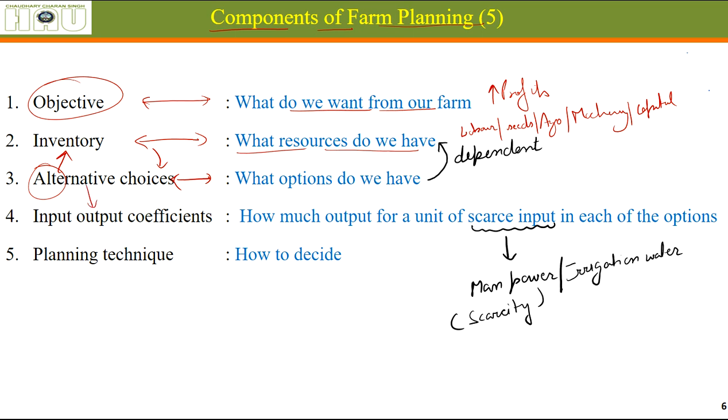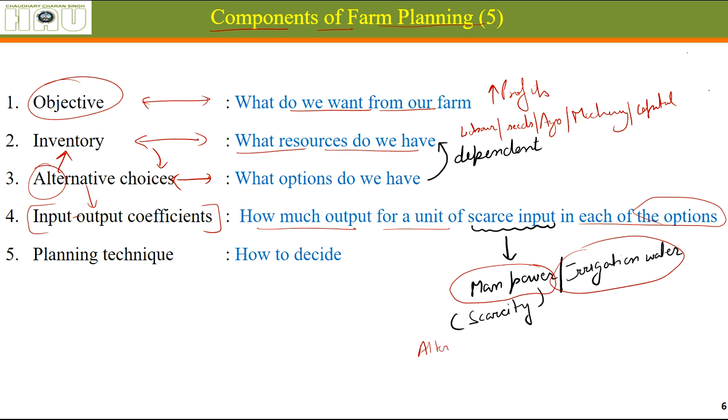Then out of these alternative choices, we are supposed to calculate input output coefficients. Input output coefficients mean how much of output for a unit of scarce input in each of the alternative options. Let's say the scarce input with us is manpower or irrigation water. These are the scarce resources with us. So we will be evaluating alternatives which will be giving maximum output.